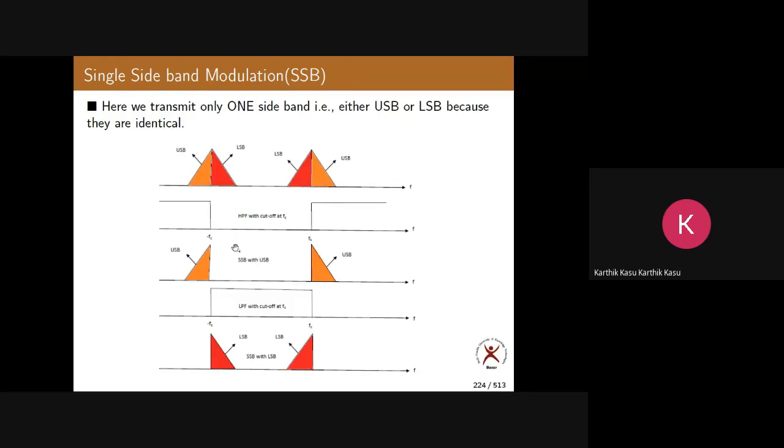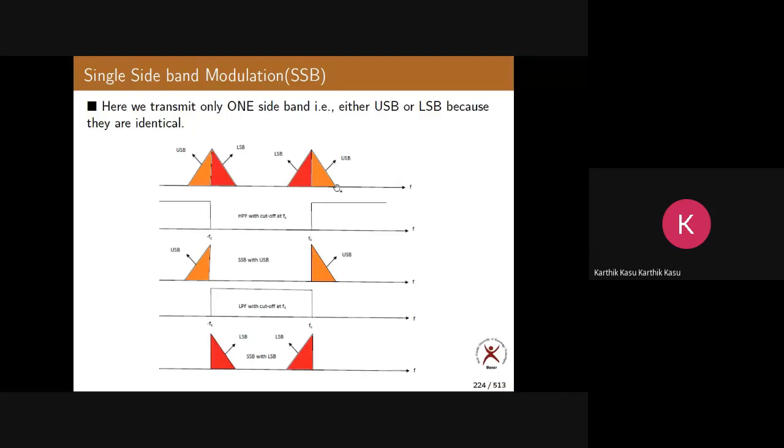So either you transmit the upper sideband or you transmit the lower sideband. Finally, we transmit only one sideband. For this purpose, we just have to pass this spectrum through a high pass filter or a low pass filter. If you want the upper sideband, you use a high pass filter. If you want the lower sideband, you use a low pass filter. So anything is all right.